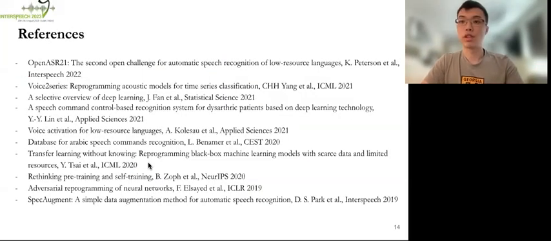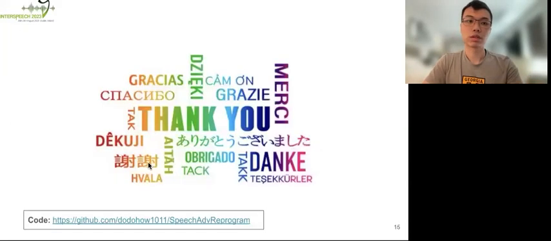Here are some references we mentioned in this presentation and also in our paper. That brings us to the end. We would like to mention that we open sourced all the code and hyperparameters for reproduction. Feel very welcome to try our implementations, as we are excited to motivate more and more research ideas using these reprogramming techniques.